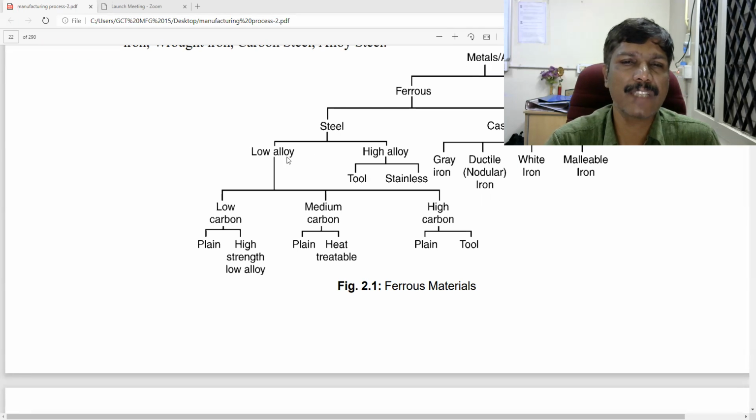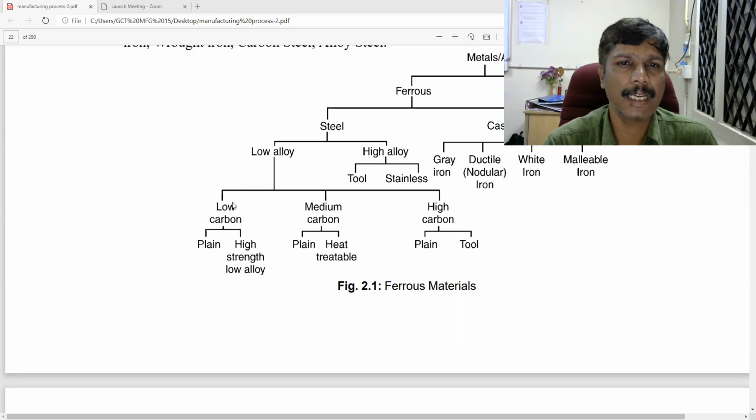The steel is further classified into low alloy steel and high alloy steel. In low alloy steel, we are having low carbon steel, medium carbon steel and high carbon steel. So this high alloy steel is classified into tool steel and stainless steel.